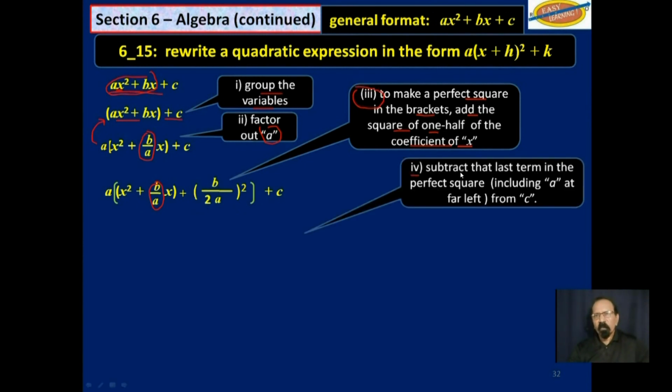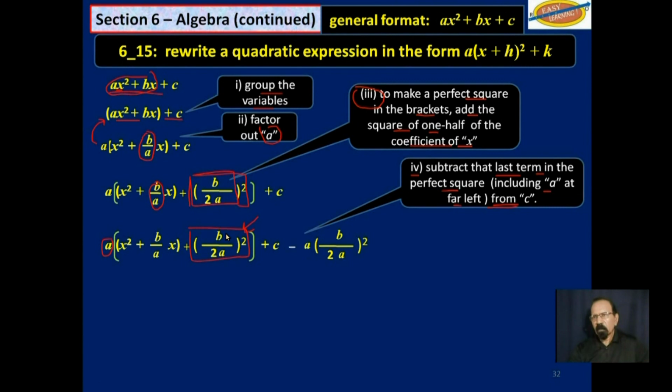Fourthly, we will subtract that last term in the perfect square, including a, at the far left, from c. Okay, this last term here, including the square, including that a there, we will subtract from this c. So c minus this term here multiplied by a, because we cannot drop that a.